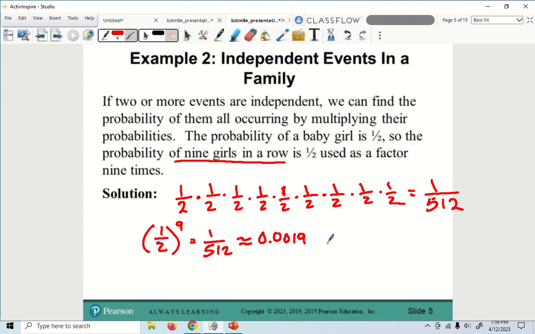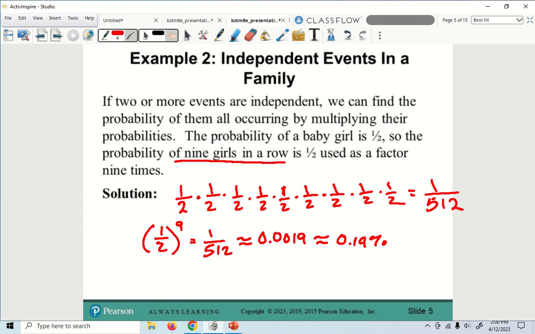Okay, so let's look at it like this. So now, that's my decimal. To turn the decimal into a percent, I would multiply by 100 or just move it over twice. There is a 0.19% chance. So before Big Vinny starts having kids, there is a 0.19% chance that the first 9 kids are girls. So that's a very, very small chance, isn't it? Make sense? Yeah. All right, good.